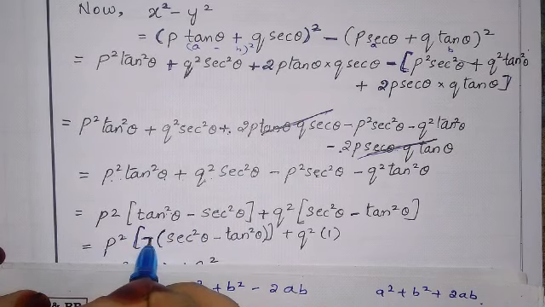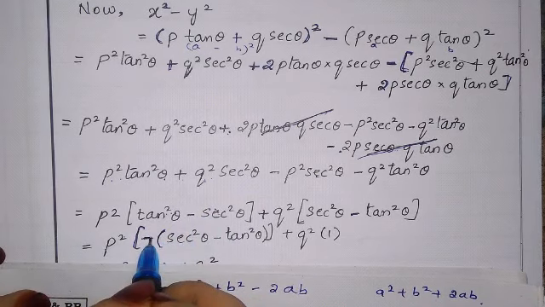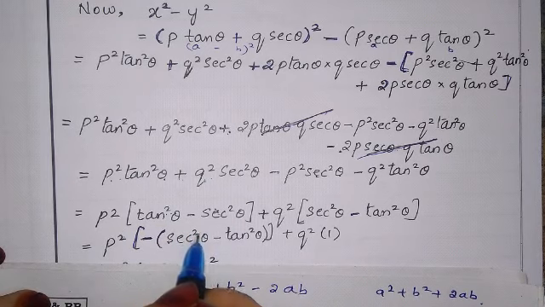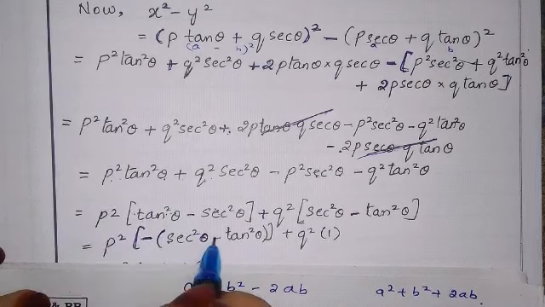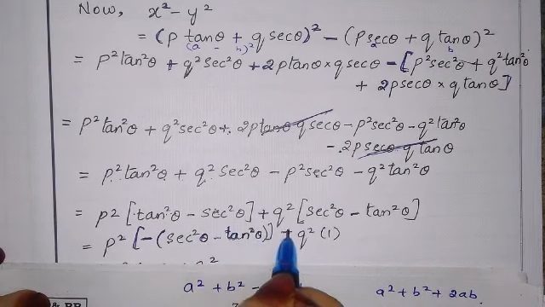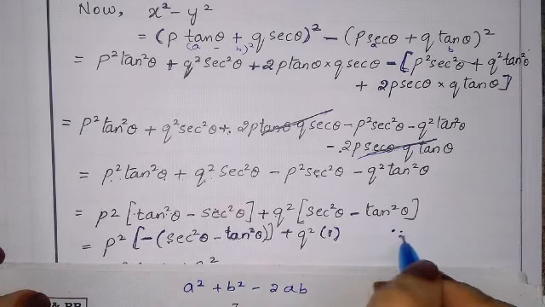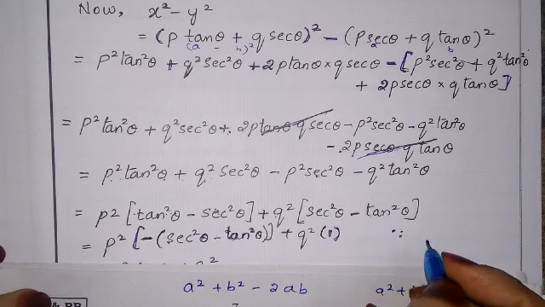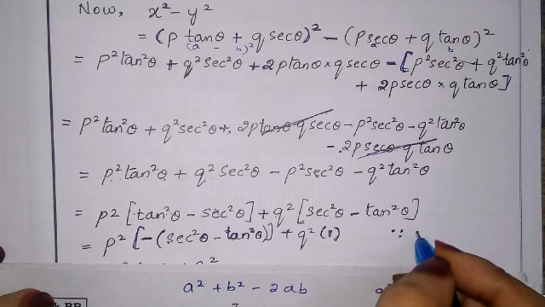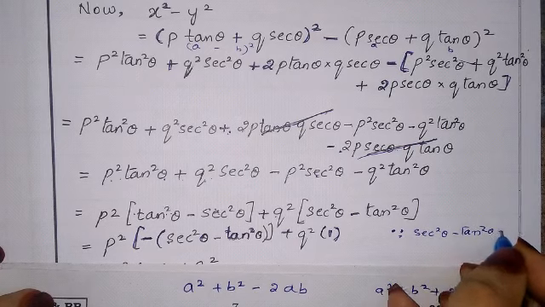To change this sign, I have taken the minus sign as common. Why have I taken the minus sign common? To change the sign: if I take minus common, minus sec square theta will become plus sec square theta and plus tan square theta will become minus tan square theta, plus q square into 1. Why here 1? Because we know the identity, which I have told you already, sec square theta minus tan square theta is 1.